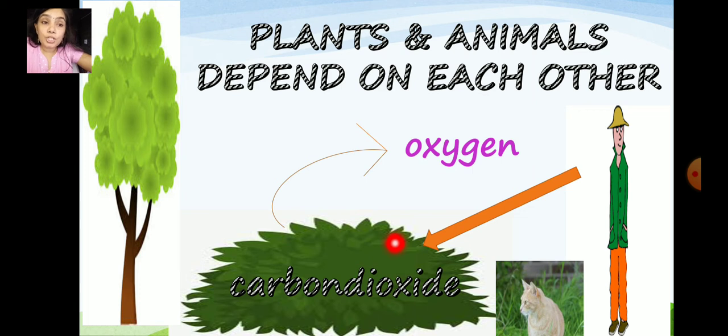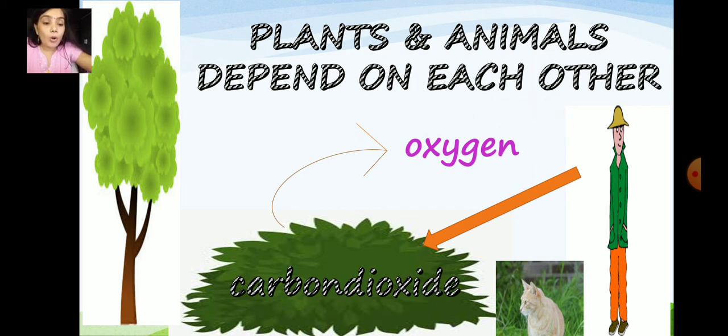This shows that animals, human is also an animal, depend on plants for oxygen, and plants depend on animals for carbon dioxide. That is why plants and animals are dependent on each other.